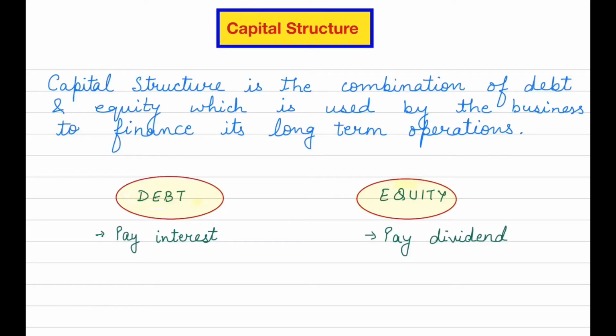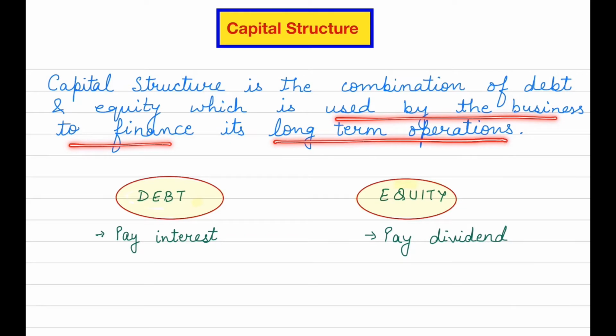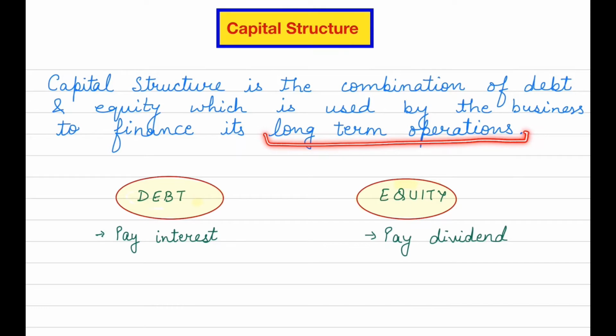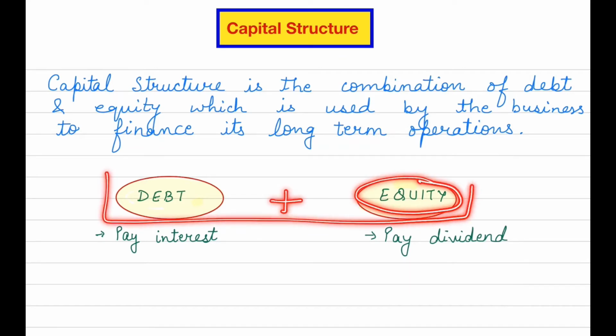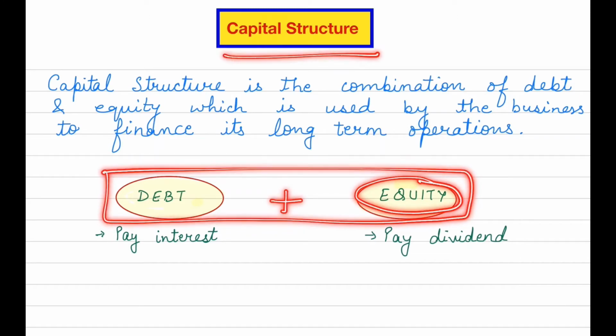In this video, we'll be talking about capital structure, trading on equity, and the concept of leverage with the help of a detailed numerical example. So capital structure is basically the combination of debt and equity which is used by the business to finance its long-term operations. Long-term operations means that for meeting any long-term finance needs, any business wants money, and that money you can get in the form of debt or you can get it in the form of equity. So the combination of both of them, debt plus equity, is termed as capital structure.